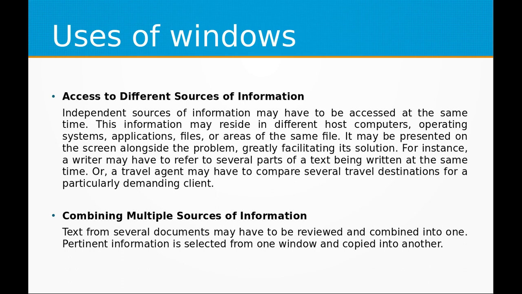For instance, a writer may have to refer to several parts of a text being written at the same time, or a travel agent may have to compare several travel destinations for a particularly demanding client, combining multiple sources of information. Text from several documents may have to be reviewed and combined into one. Pertinent information is selected from one window and copied into another.